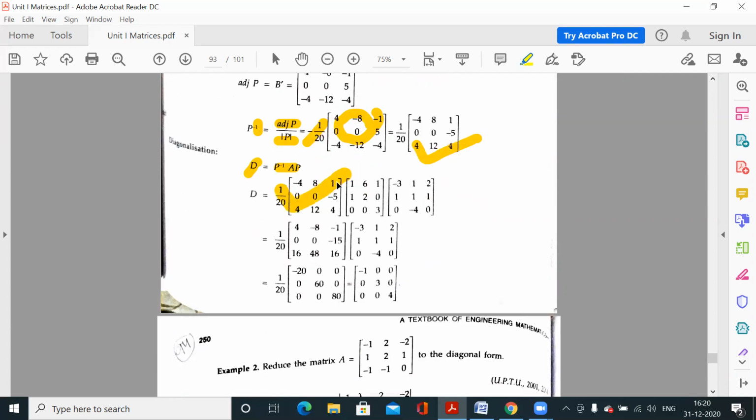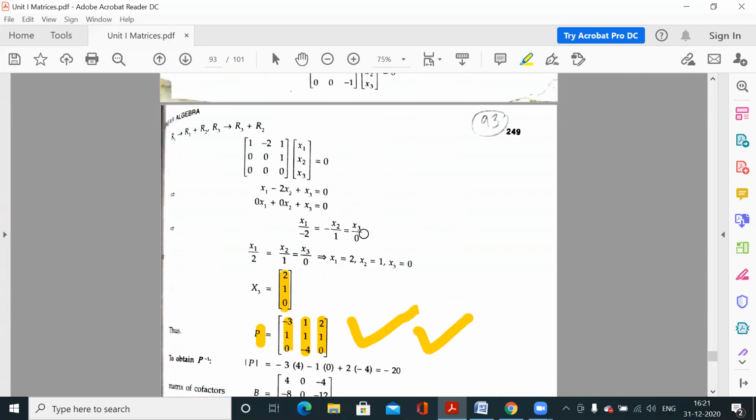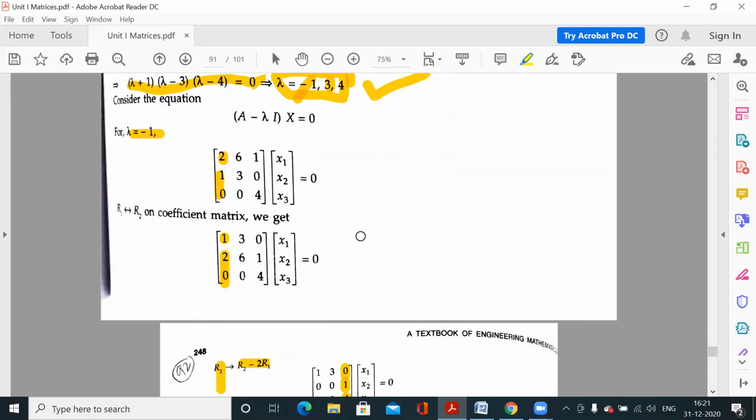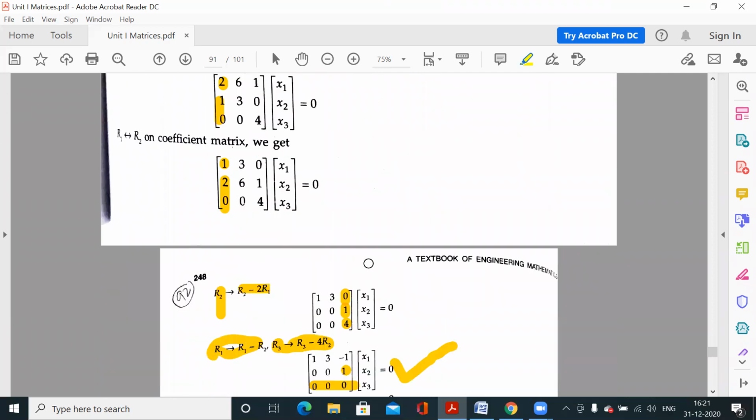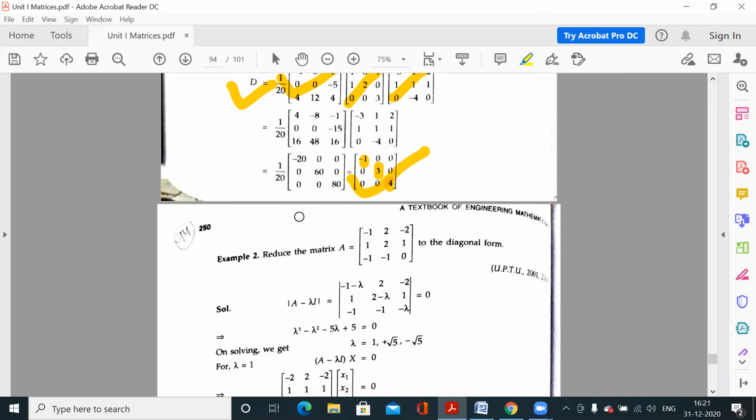So P inverse, this is your given matrix A, and this is matrix P. If you multiply these matrices, you will get a diagonal matrix whose diagonal elements are -1, 3, 4. So this is your D matrix. You can verify that all diagonal elements must be equal to the eigenvalues. What were the eigenvalues? -1, 3, 4. So in this case, we always know our answer. D is the diagonal matrix with -1, 3, 4.